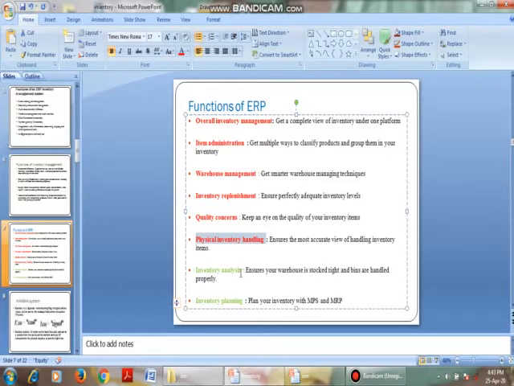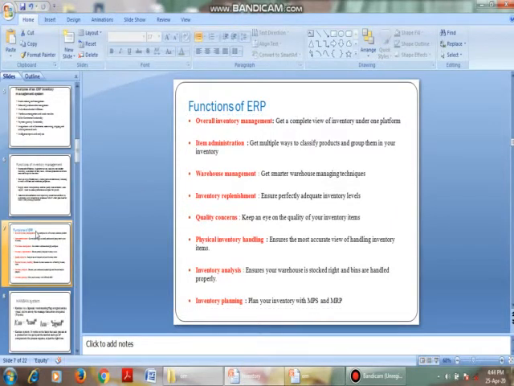And inventory analysis, that is, it ensures the warehouse is stocked at the right bins and handled properly. Which says that our stocks, that is our raw material, work in process, and finished goods, are placed in the right place, labeled, and handled perfectly. Okay. Inventory planning, that is, plan your inventory according to the MPS and MRP systems.